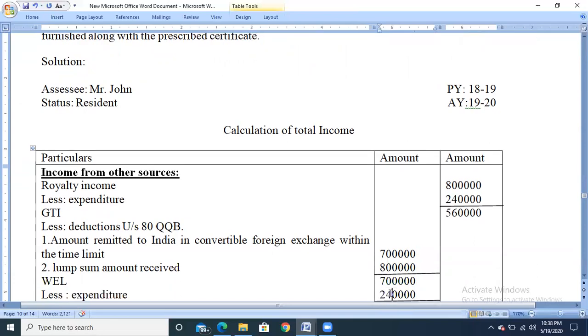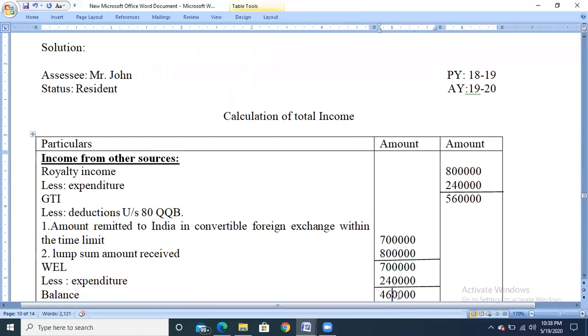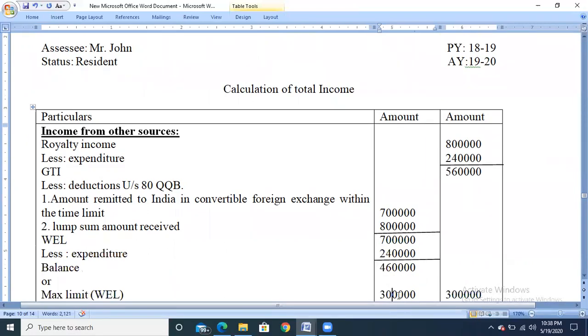From that, we need to minus any expenditure. The expenditure we have already taken is 2 lakh 40,000. So the balance will be 4 lakh 60,000. That balance has to be checked against the maximum limit of 3 lakh, meaning up to 3 lakh he can claim the exemption, and above that he cannot.